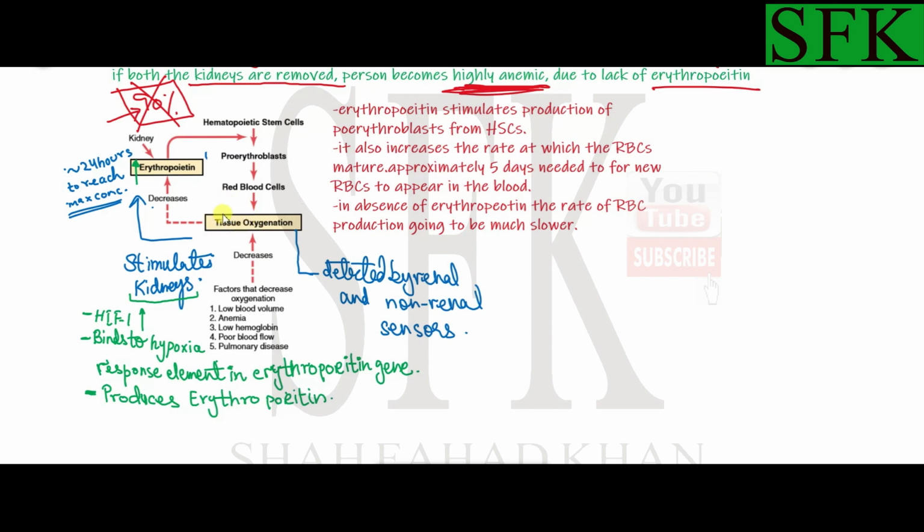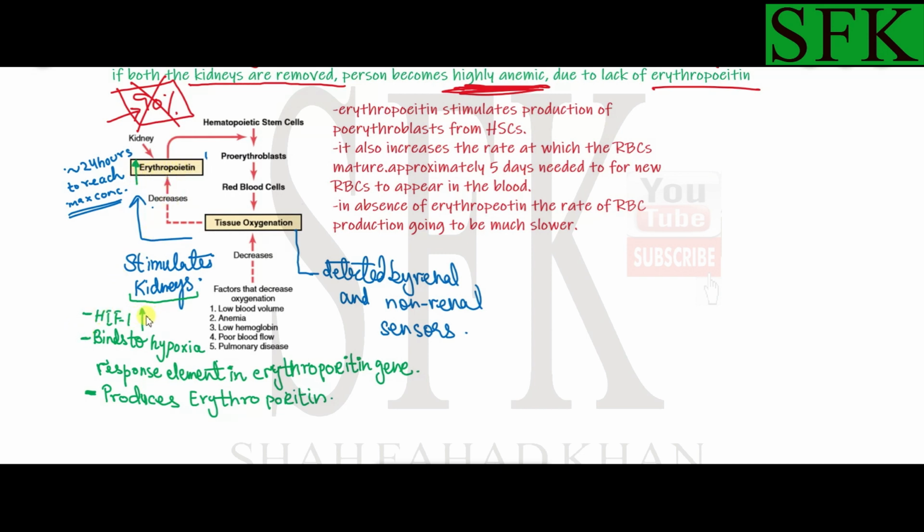And due to this hypoxia, what happens? Renal and non-renal sensors in the body detect this hypoxia of the tissue, and they'll signal the kidneys to secrete more and more erythropoietin. And we've just discussed the mechanism by which erythropoietin is secreted.